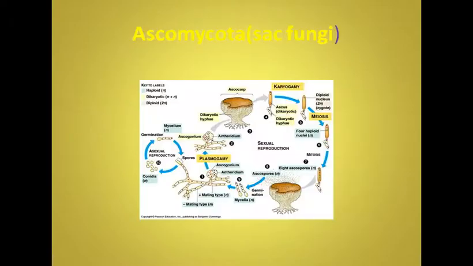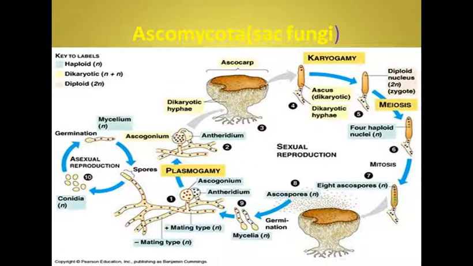Now we will move on to the life cycle of Ascomycota, how it reproduces asexually as well as sexually. Here you can see the asexual reproduction, which is through the production of conidia. This is the mycelium, which is composed of hyphae. The tips of these hyphae develop into conidiophores, and these conidiophores then form conidia at their tips.